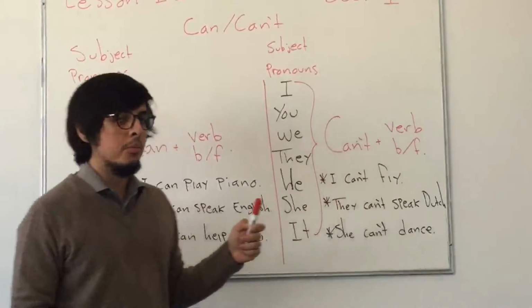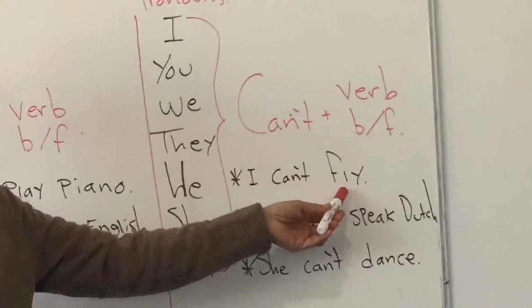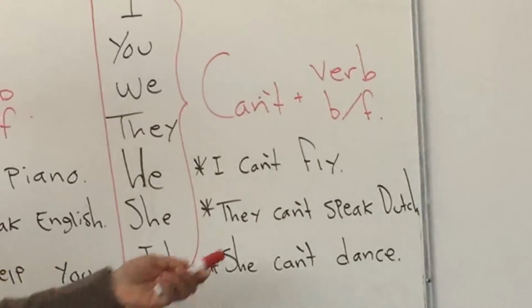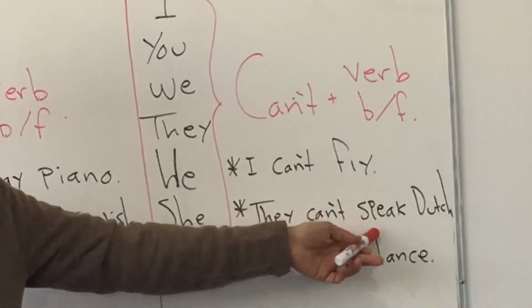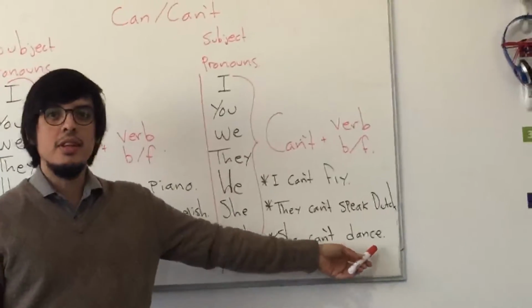Here we have some examples. I can't fly. It's not possible for me. They can't speak Dutch. She can't dance.